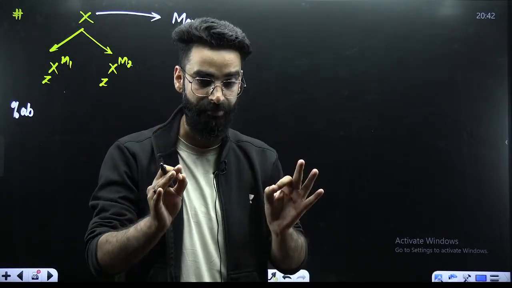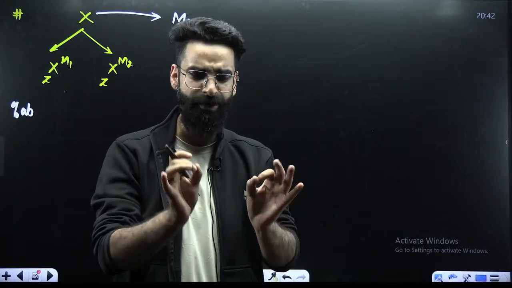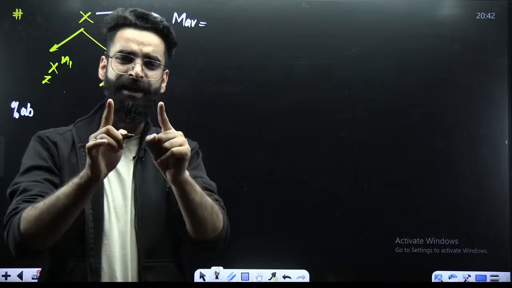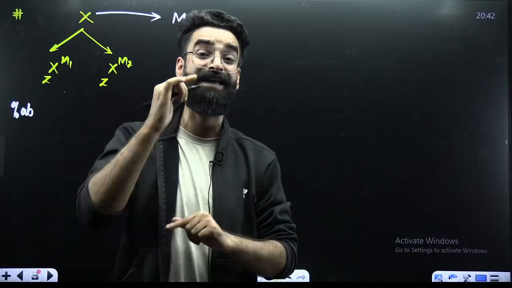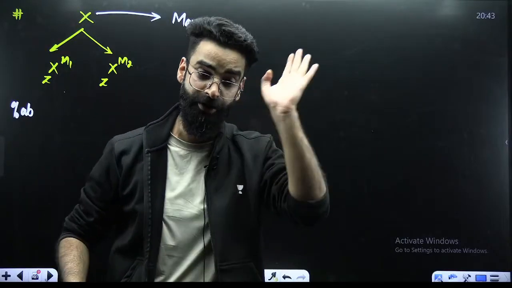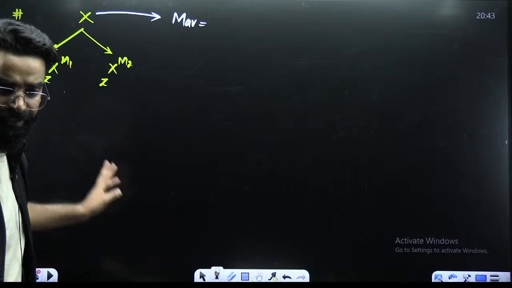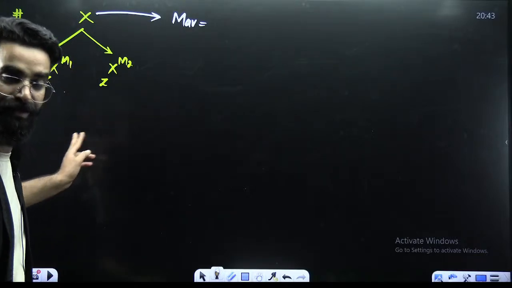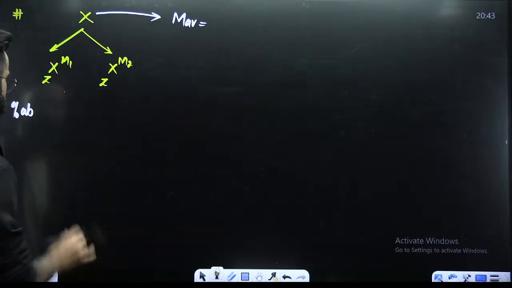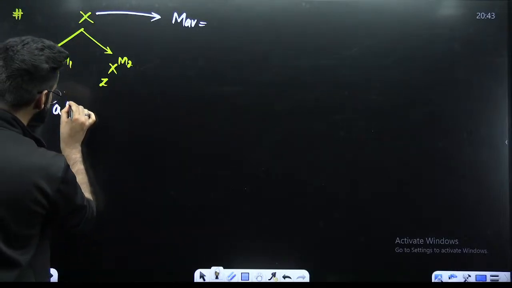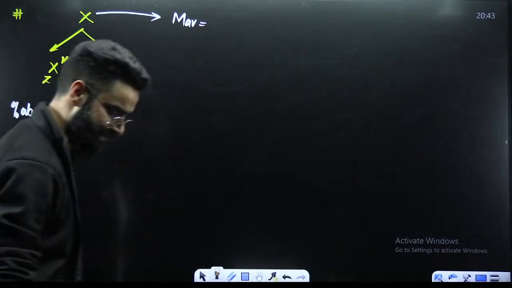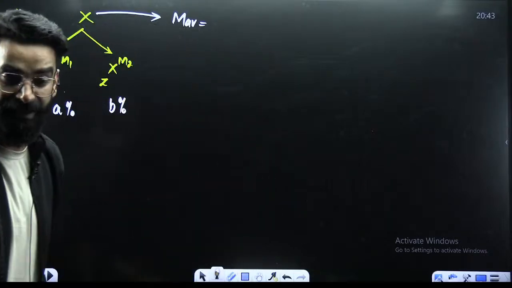Right now, just remember that for an element existing as isotopes, we calculate the average atomic mass, and for that we need the percentage abundances of the isotopes. These percentage abundances are represented by A and B respectively.